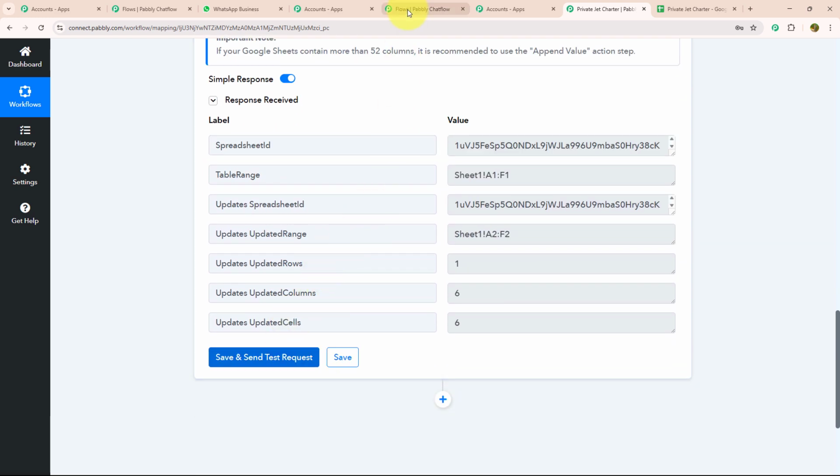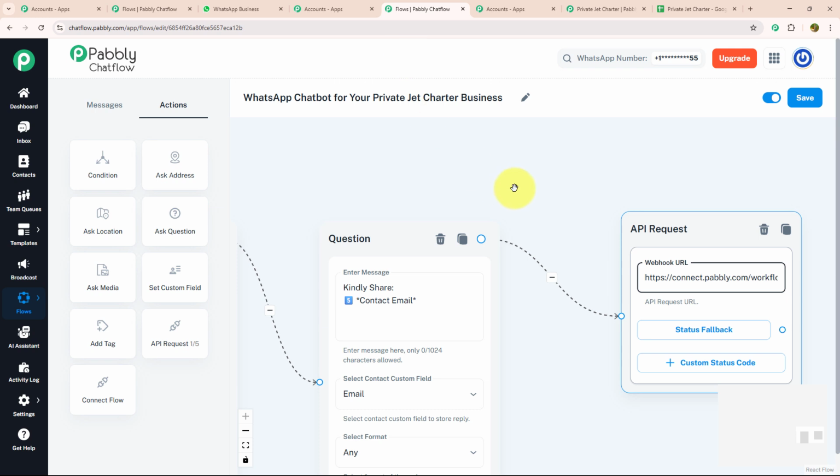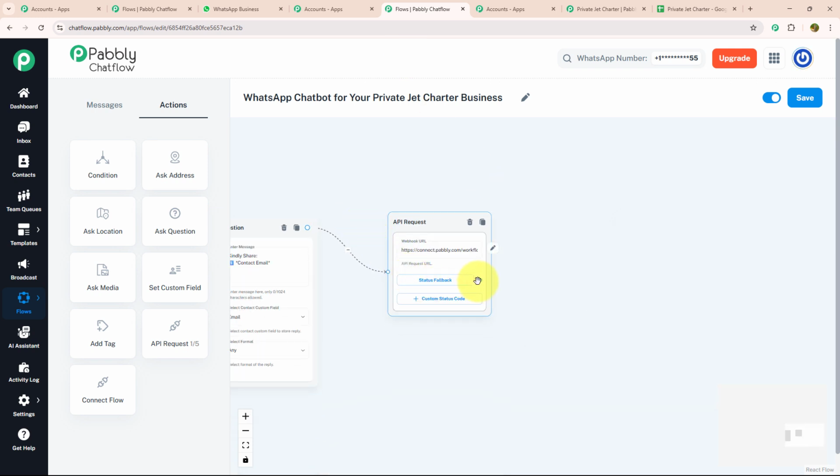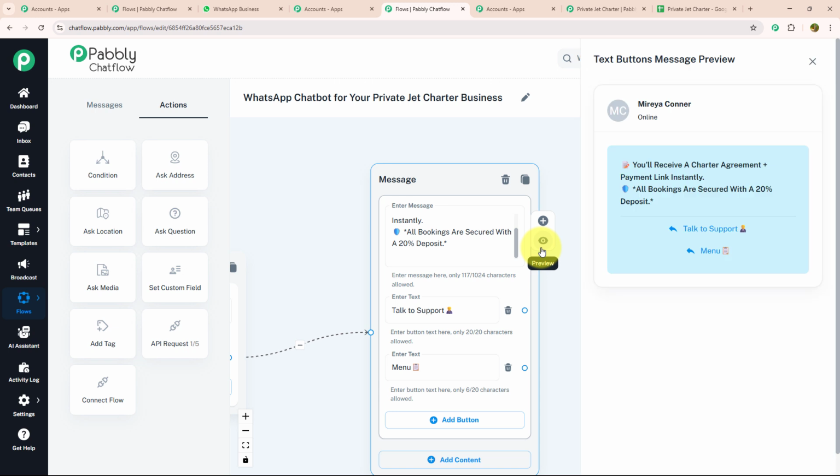Now I will move back to my Pabbly Chatflow. Now I'm going to send a confirmation message to my customer. For that, I'm going to drag and drop, select the text button and enter my message like this, where I have entered that you will receive a charter agreement and payment link instantly. All bookings are secure with a 20% deposit. And with that, I have provided two action buttons, Talk to Support and Menu.